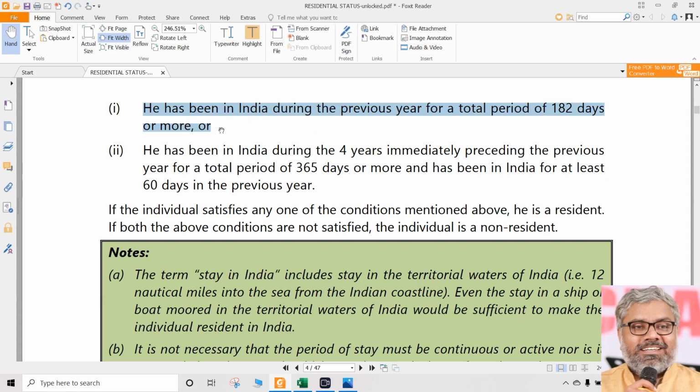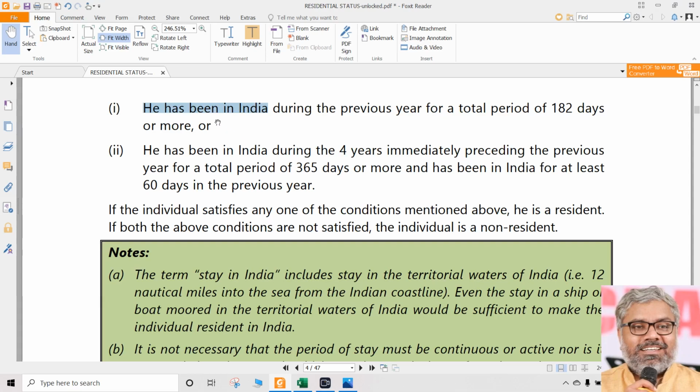What is this 6(1) saying? First condition, condition number 1. What is condition number 1 talking about? That person. Who is this person? What is the nature of the SSC? Are we talking about companies and all? No. We are talking about individual SSC.